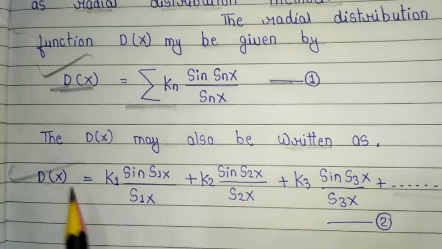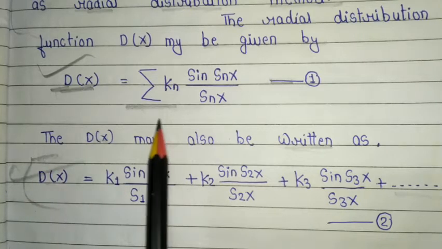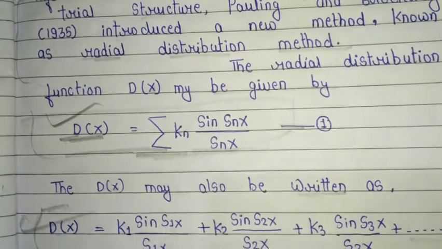These are the important equations and formulas of the radial distribution method.